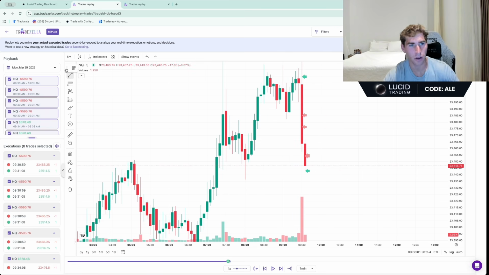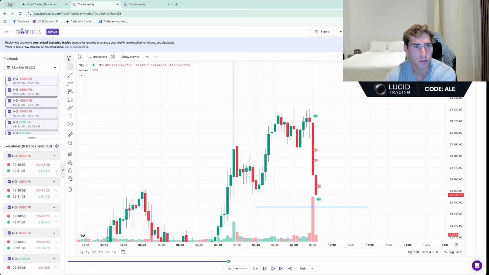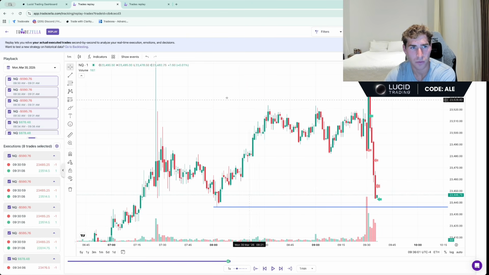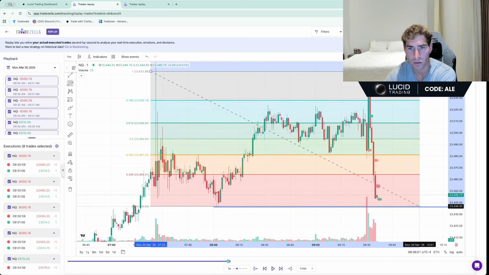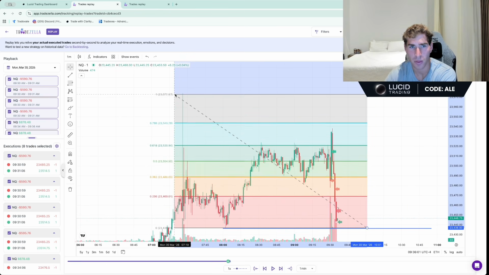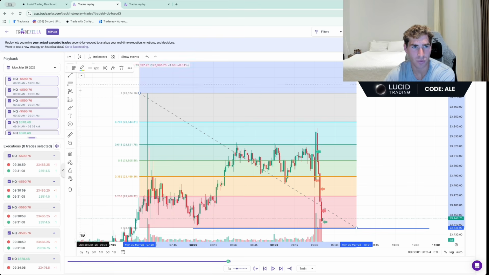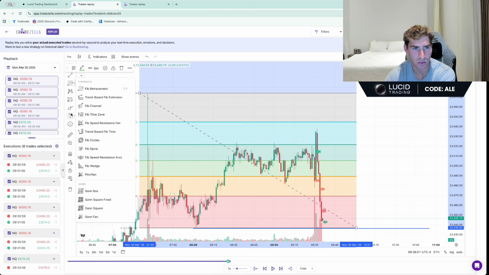I don't know why I took profits so early here. That's awful. But this is our take profit, this swing low right here. What else is price doing? We are inside OTE of this range. Damn, I don't have my settings saved on this, but this 0.618 to 0.786 is OTE, right? So let's treat this as an imbalance.